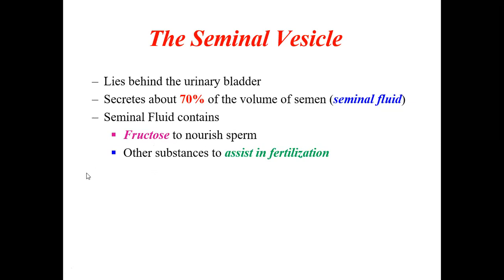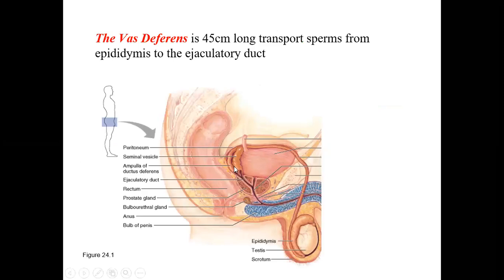The other substances there also assist in the fertilization. So this is the seminal vesicle which is present here behind, just beside the ductus deferens. Now, the seminal vesicle and the ductus deferens join together to form the ejaculatory duct, and this will drain into the prostatic urethra.